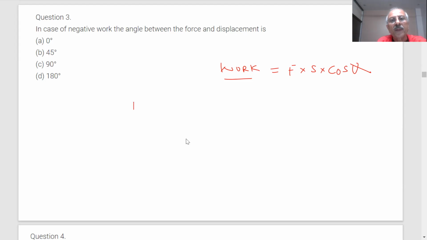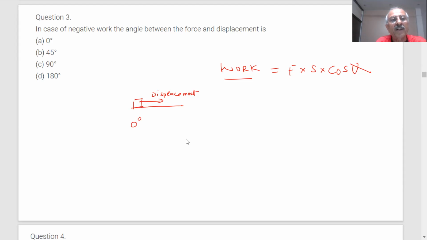Supposing this is an object, student, and the displacement is in this direction. Now first he says if this angle is 0, then what does it mean?